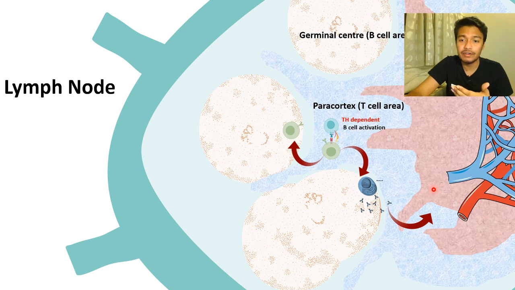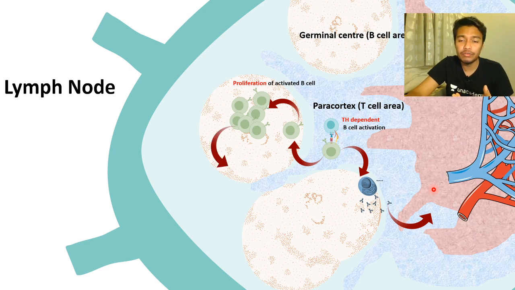Now the B cell can also proliferate. Instead of giving rise to the plasma cell directly, the other fate is that they first proliferate a lot and then give rise to plasma cells, because they always want to increase their numbers first.